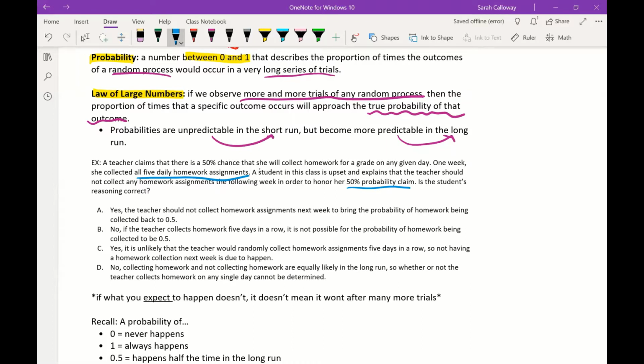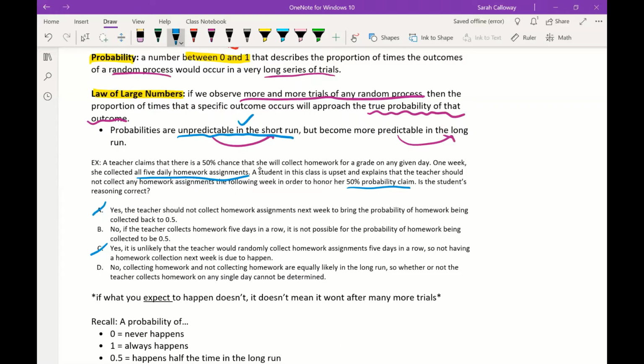So the idea of this is that they're unpredictable in the short run. So this meets that standard that she can do whatever she wants, but for the scope of the whole year, it should end up being 50% because they're predictable in the long run. So that means that the student's reasoning is not correct based on the law of large numbers. So it's not going to be a yes because it's unpredictable in the short run. So a week is a short run.